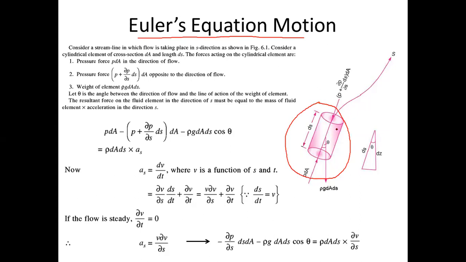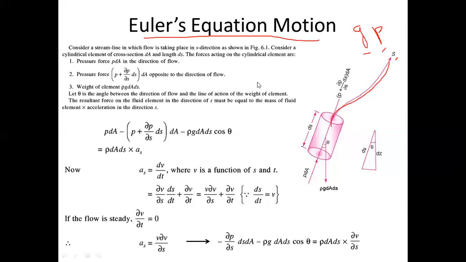Fine. So for this fluid element, we will try to balance two forces. What are those two forces? According to the Euler equation, those forces will be a pressure force and a gravity force. Gravity force means weight. So we are going to balance weight and the pressure forces for this fluid element to derive the Euler equation. Fine. So that you need to understand. I want to balance this gravity force and the pressure force, so I am assuming a fluid element. A cylindrical fluid element has been assumed in the fluid flow. Now this cylindrical fluid element has the surface area of ds and cross section area of dA. So for this particular fluid element, we are going to balance two forces, gravity force and the pressure force.